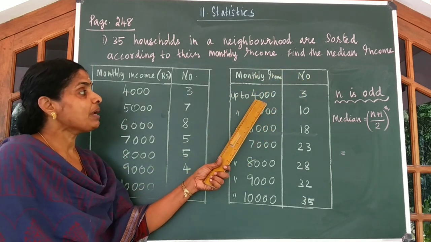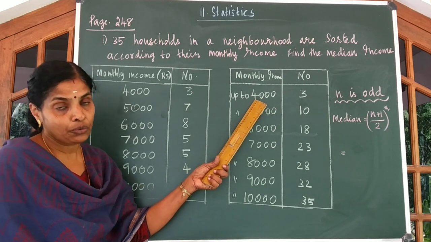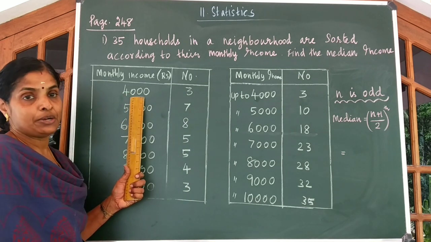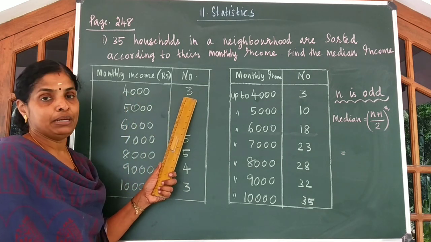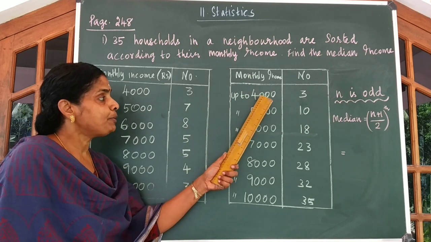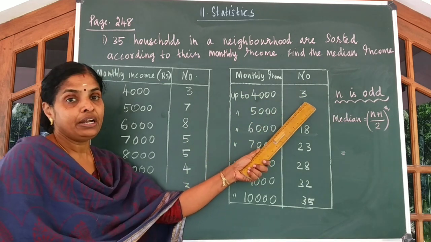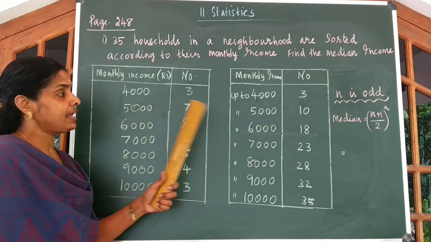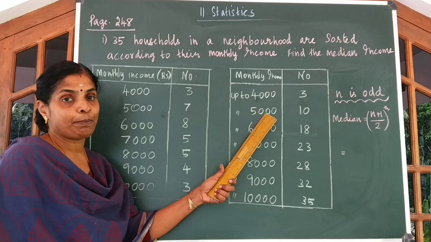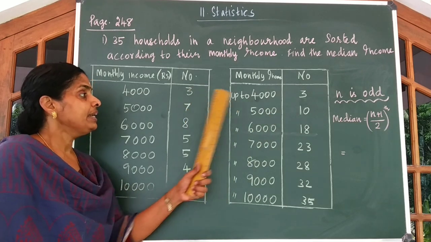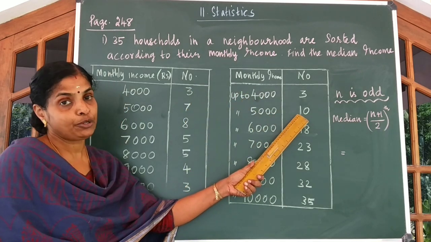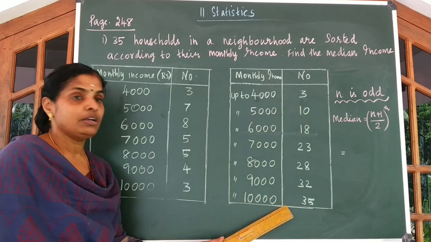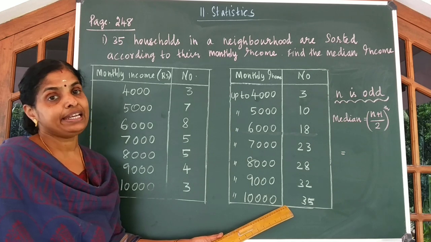Here we talk about the number of families who earn up to 4,000 rupees. Up to 4,000 rupees there are 3 families. So I wrote up to 4,000, 3. Now the next monthly income is 5,000. So we can say up to 5,000 rupees, 3 plus 7, 10 families earn up to 5,000. Similarly, you have to fill this table, okay, by adding the values.